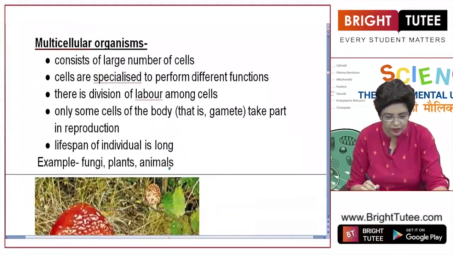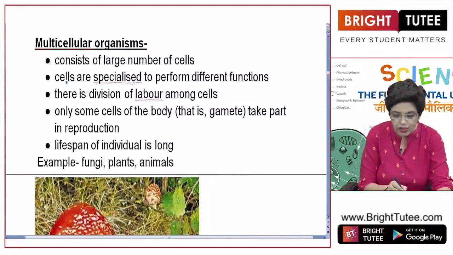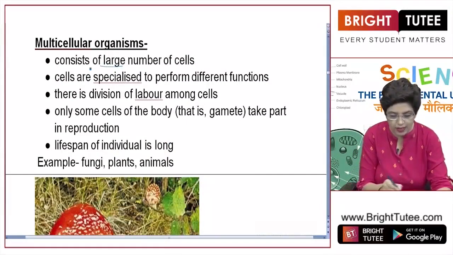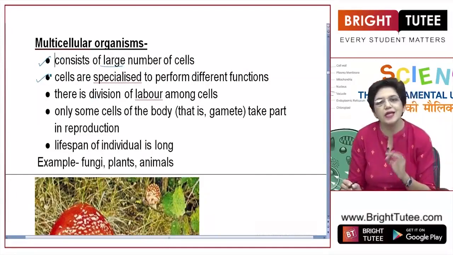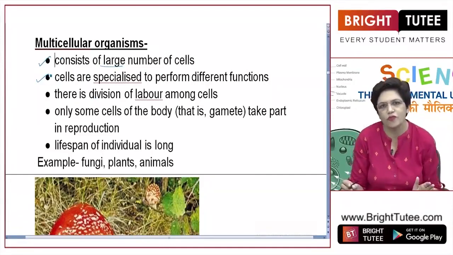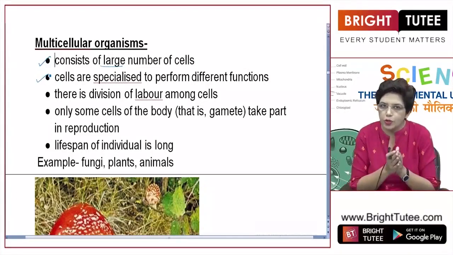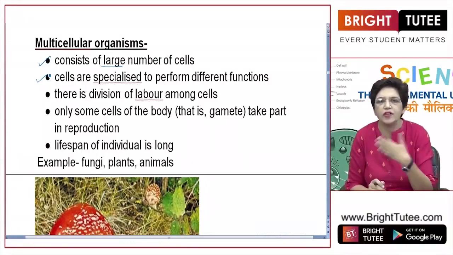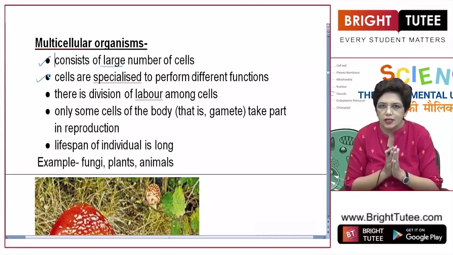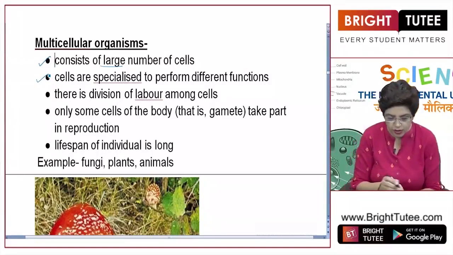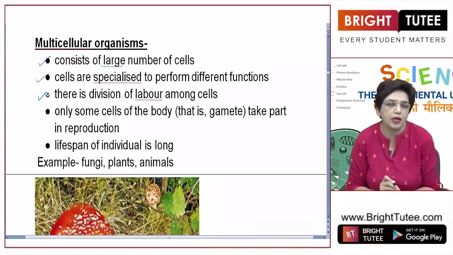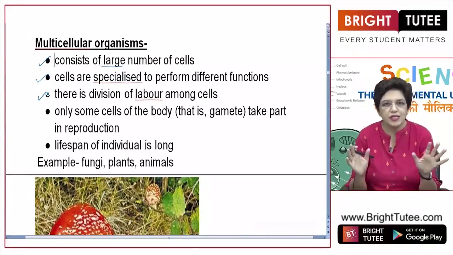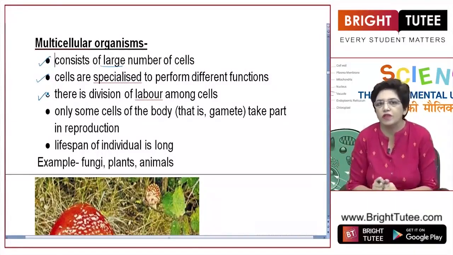On the other hand, we have multicellular organisms which consist of a large number of cells. The cells are specialized to perform different functions. Each cell is not responsible for performing all the functions. Cells group together to form tissues. Then each tissue performs a different function. Like we have blood, we have bones, we have muscles. So different tissues perform different functions. So there is division of labor among the cells, because different cells are specialized to perform different functions.